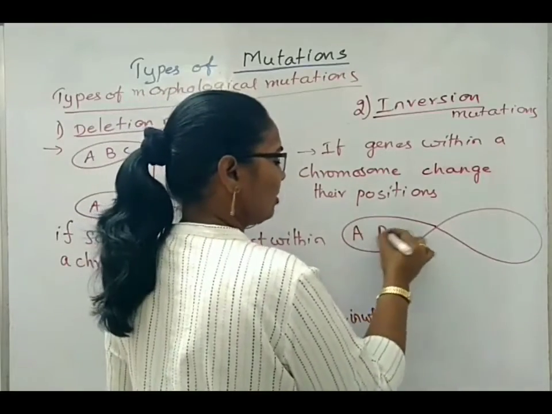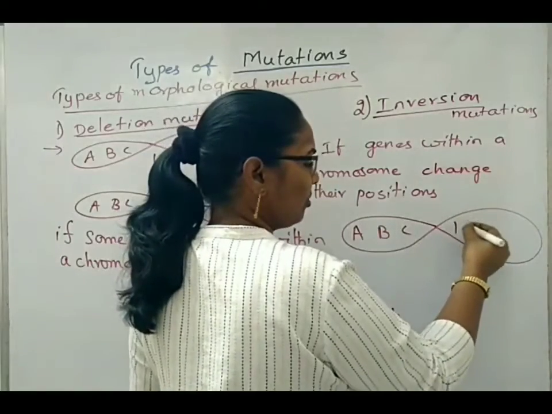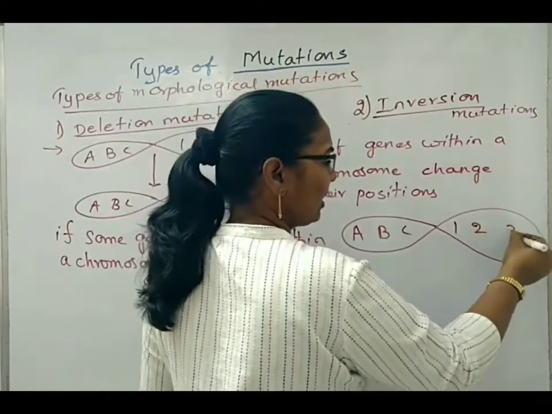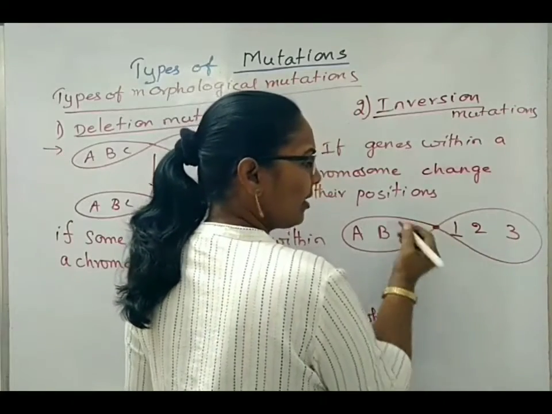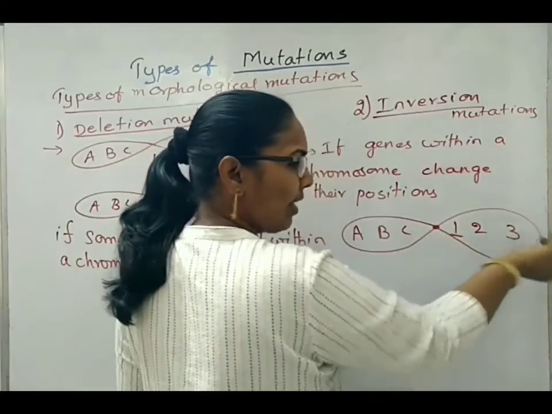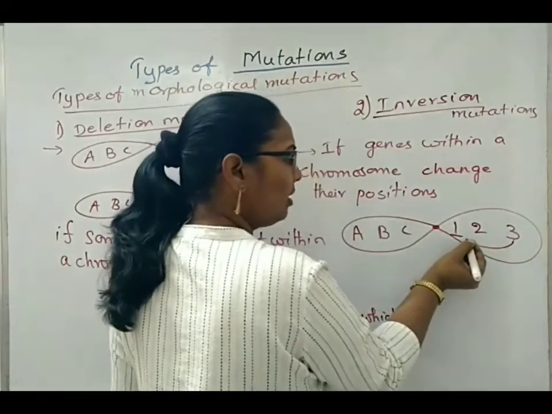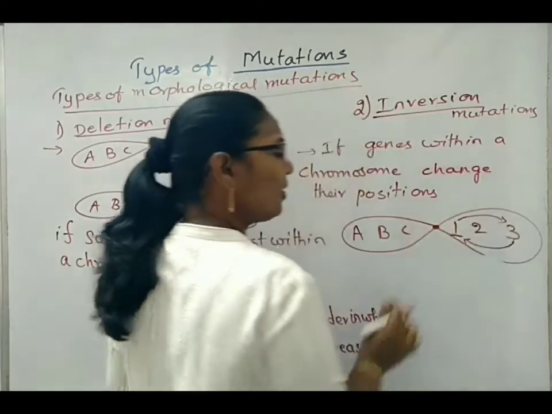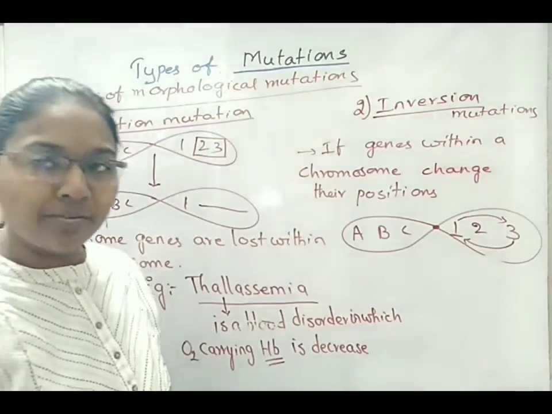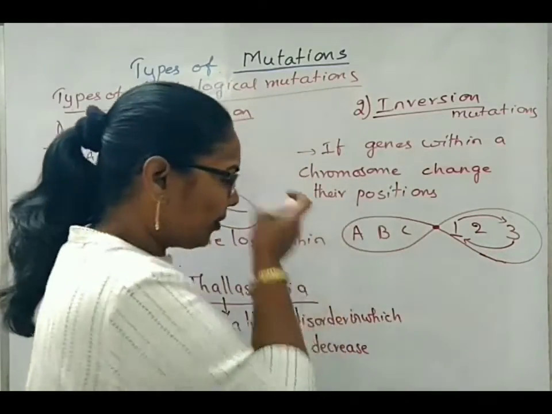Some genes, suppose ABC type of genes, are present in a chromosome. On the other chromatid or arm, there are 1, 2, 3. Now, 1 has to be present near the centromere, and 3 has to be present away from the centromere. It is a normal condition, supposing. If the third gene has been shifted to the first gene position and the first one has replaced that third position away from the centromere, such type of mutation is called inversion type of mutation.